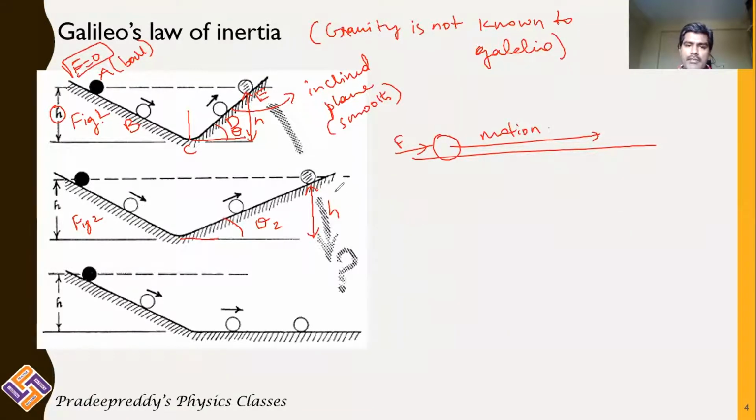And here also there is no force, no push or pull. In the first case, there is no push or pull applied by the person, and in the second case also there is no push or pull applied by the person. And in the third case, what is the angle here? Theta is equal to 0. You are just leaving the body at some particular height, and if you leave this body, it continues its motion.